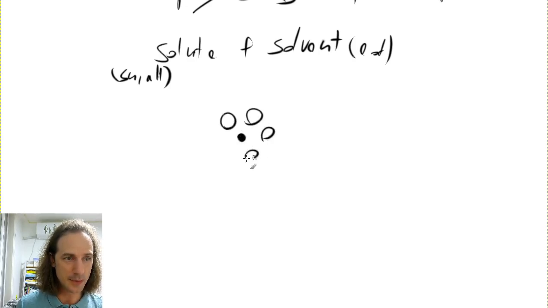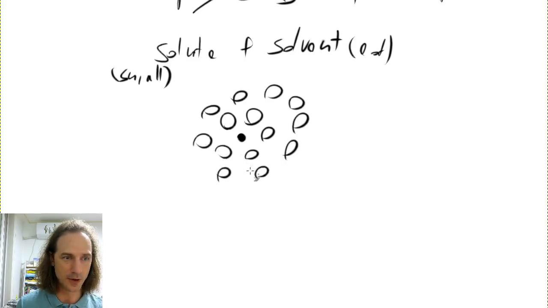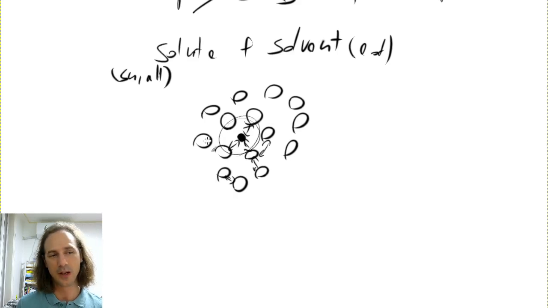Solvent molecules mostly meet each other, and sometimes they will interact with the solute, but there are so many more solvent molecules that this small interaction with the solute does not affect the solvent itself much.